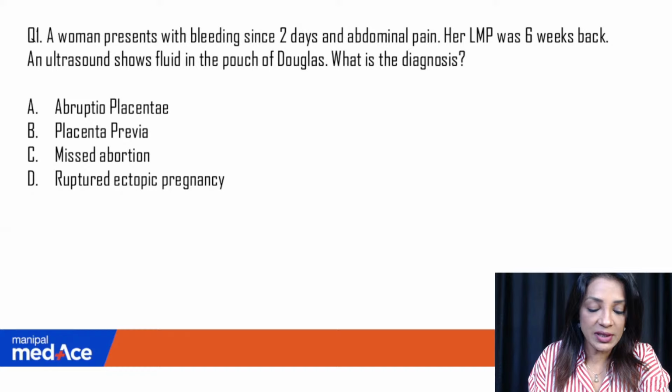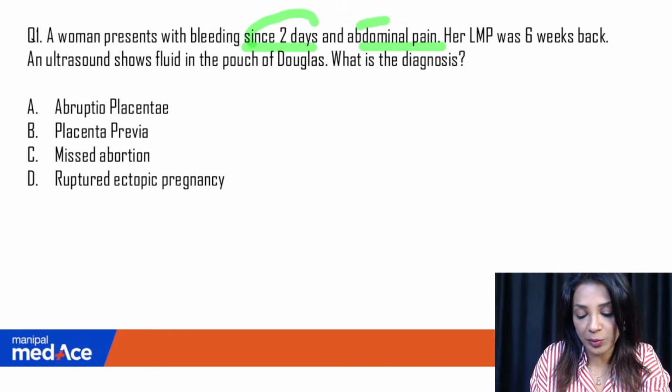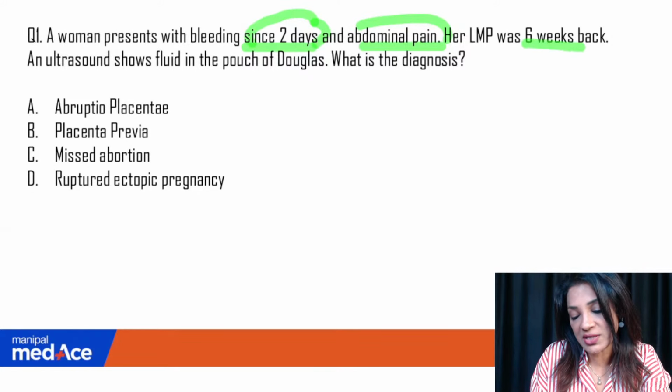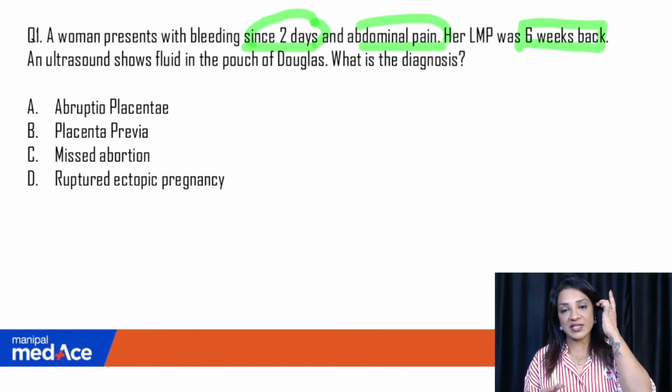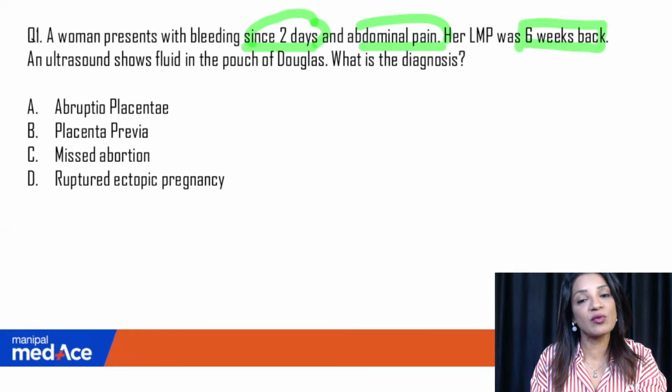That's your first question. A woman presents with bleeding since 2 days and abdominal pain. So bleeding for 2 days and abdominal pain. These are the things which you have to highlight and keep in your mind. But her LMP was just 6 weeks back. So she's just about 6 weeks pregnant, 1.5 months pregnant, right? And ultrasound shows fluid in the pouch of Douglas. And what is the diagnosis?